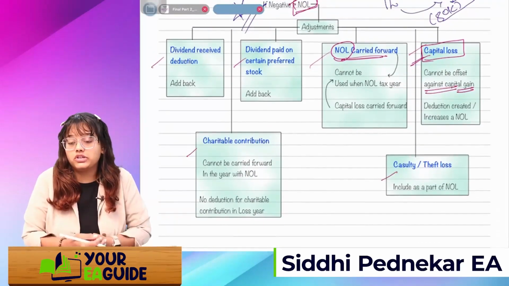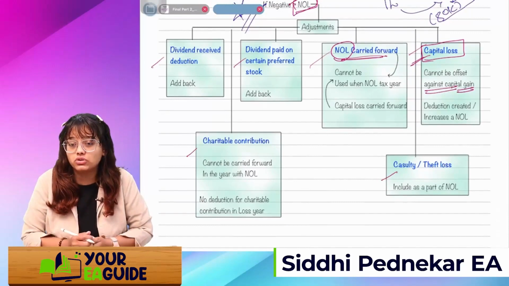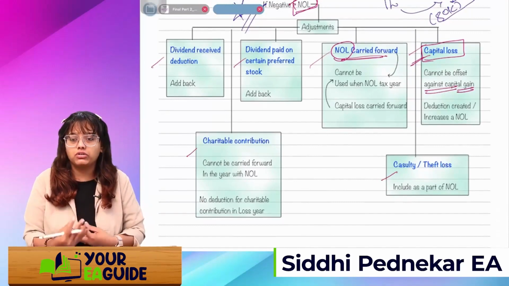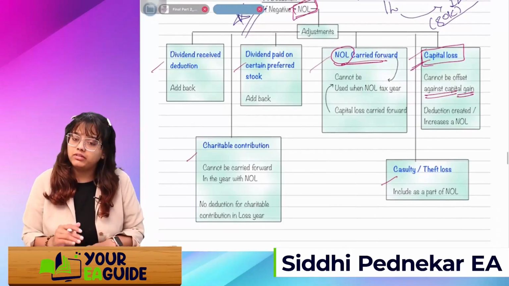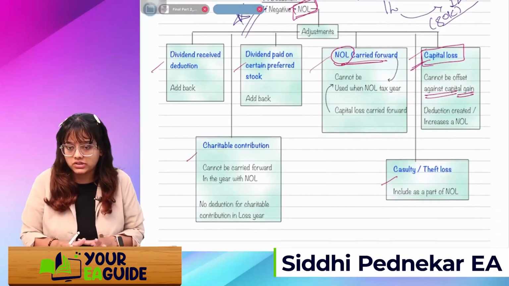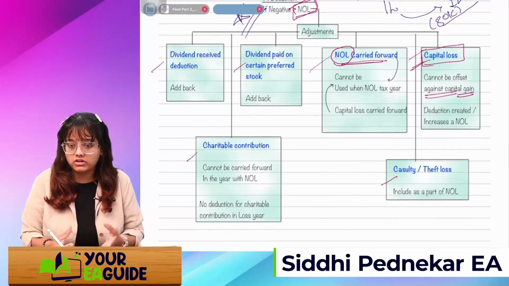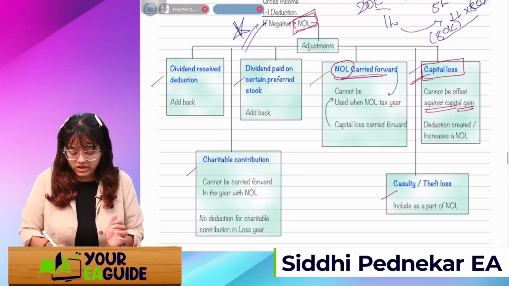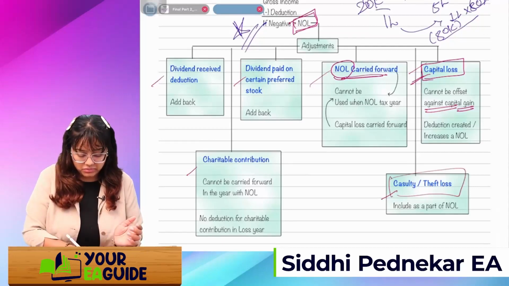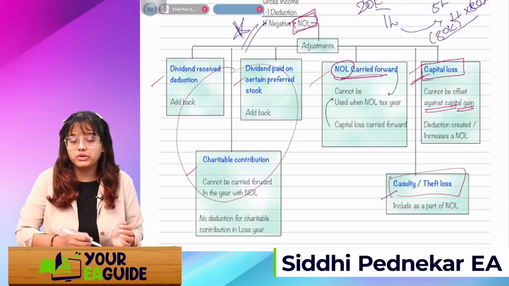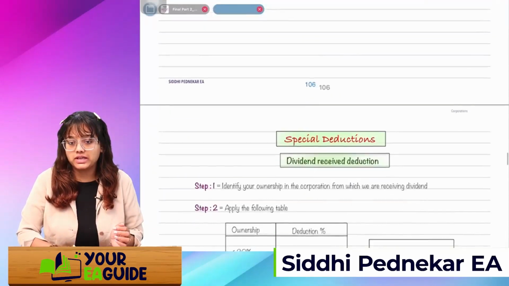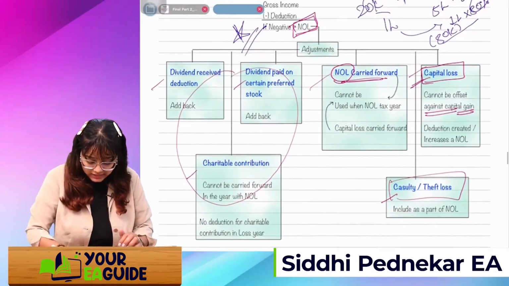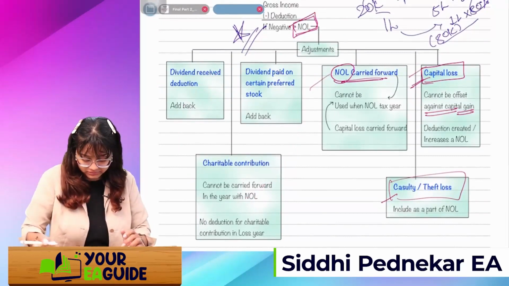If there is a casualty or theft loss, there's no rule that we are not going to take it into account or include it. Simply we'll include it, we'll take the deduction. If there is any casualty or theft loss, we'll take it in that year only, even if there is a NOL. Okay, so these 3 rules are clear. We'll come back to these 3 rules once we do the special deductions, which is the next topic. I'll come back to these 3 rules when I explain that.